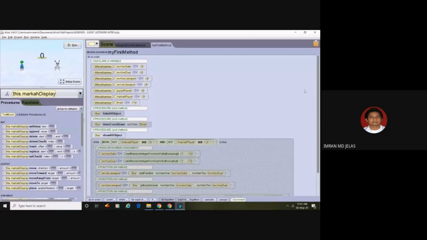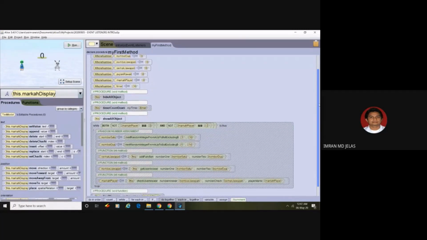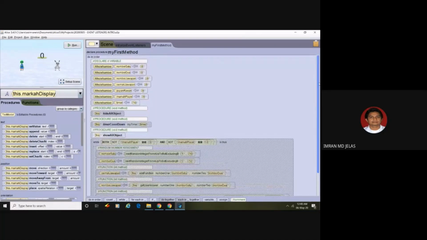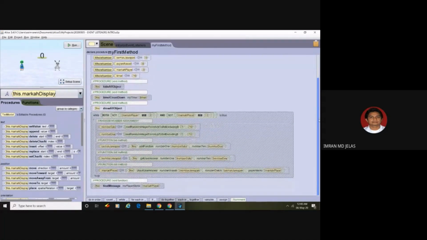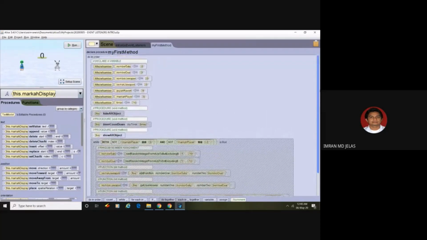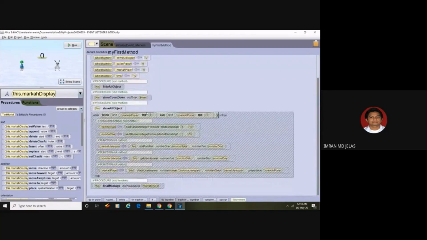Yes, Assalamualaikum. To wrap up our event listener, which will be our last lecture. During the previous class, we already disabled all the procedure and function in my first method. Let's also disable this one.